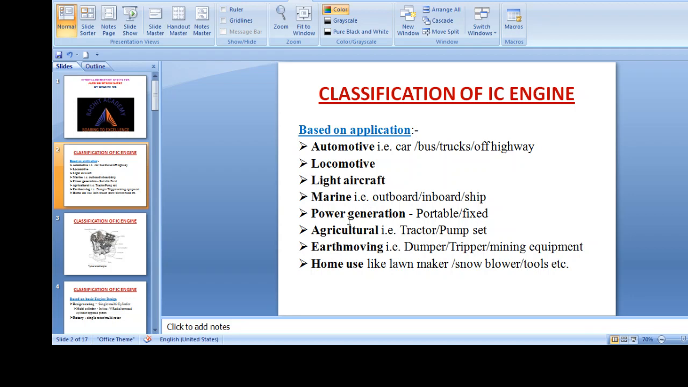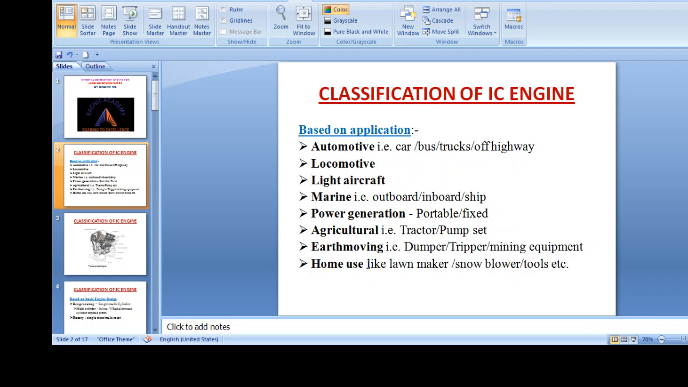Next is power generation. You might have seen various DG sets, the diesel generator, which may be portable or fixed. Next is agriculture purpose, tractors, pump sets, in which various internal combustion engines are used. Next is earth moving purpose, like dumpers, chippers, mining equipment. Next one is home use, like lawn mower.